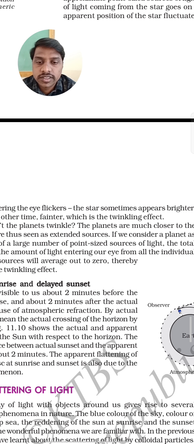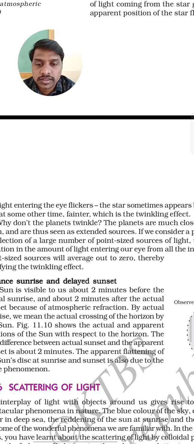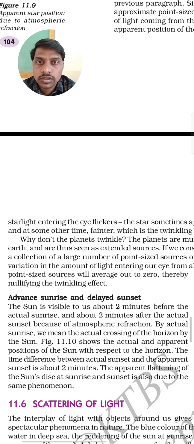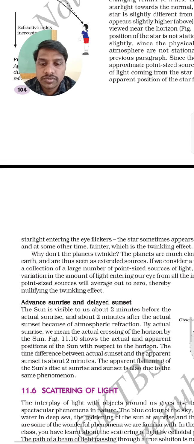So that's why you can see the moon is very near to the earth, so we can clearly see the moon, but planets are very far from the earth, so that's why we see them as point-sized. They are very far from our earth. So planets do not twinkle. Why? Because they don't have any light source of their own. They just reflect the light coming from the sun. So that's why planets do not twinkle.